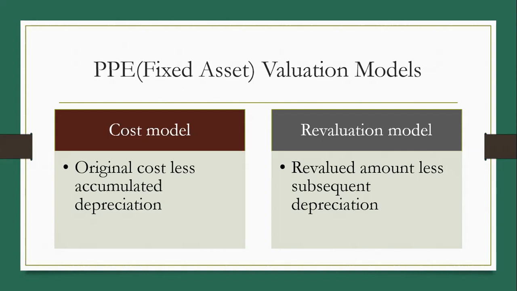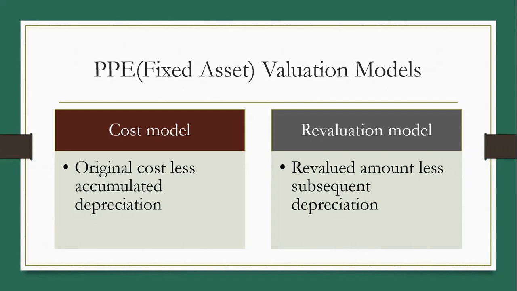First is the cost model, where the asset is shown at original cost less accumulated depreciation over the period of time. It is normally followed by most of the companies for most of the assets. And another is the revaluation model.